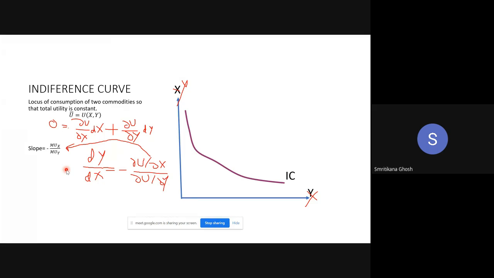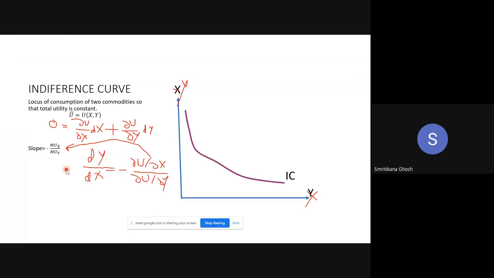This is true for x and y. If we assume these two commodities are normal goods, then MUx is positive and MUy is also positive. So MUx by MUy is something positive, say 2 by 3, 4 by 5, with a negative sign. So the slope is negative: minus 4 by 5, minus 2 by 3.